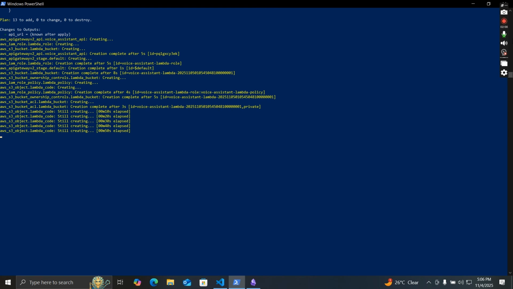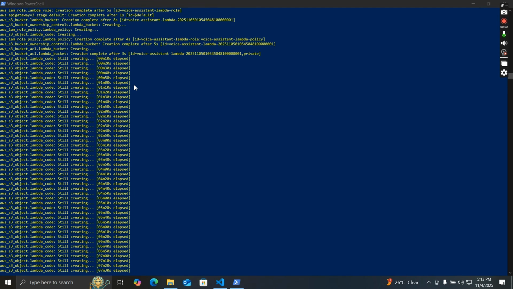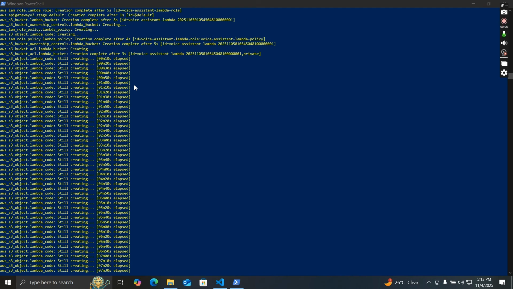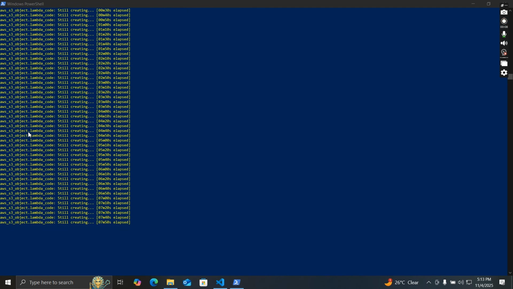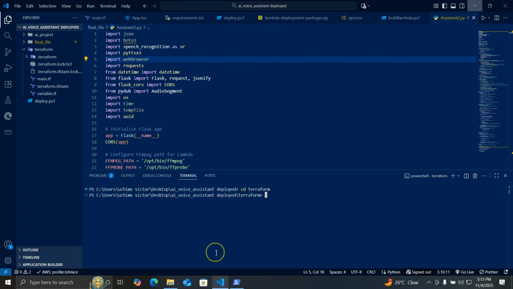So after it's done, we will test it out and see whether it will work. Unfortunately, I don't know why most of these Lambda functions always take time. So in the meanwhile, while we are still waiting for this to load, what we can do is build our front end.